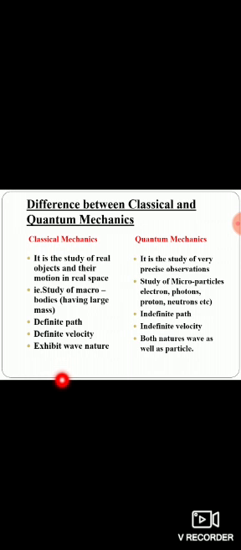In quantum mechanics these are microparticles, and that's why they have a random path, that is an indefinite path and indefinite velocity. Classical macro bodies exhibit wave nature, and in quantum mechanics the particles exhibit wave nature as well as particle nature.